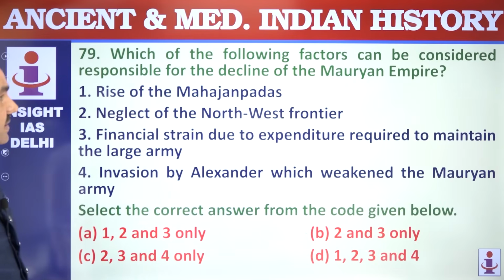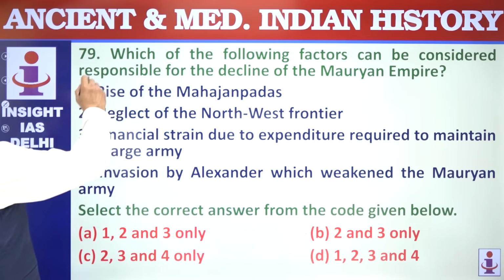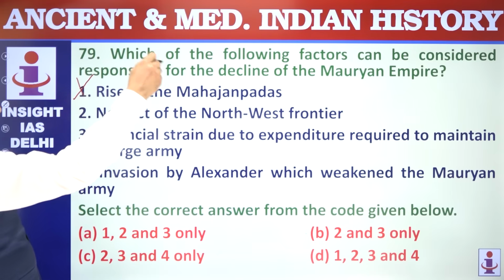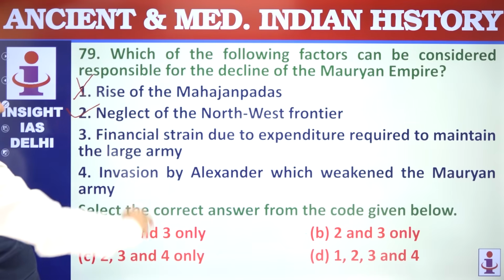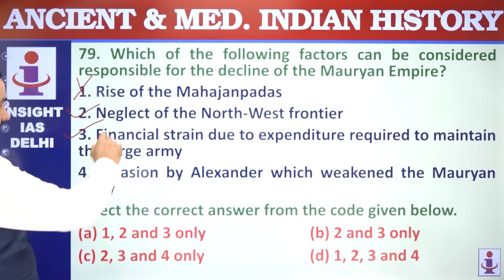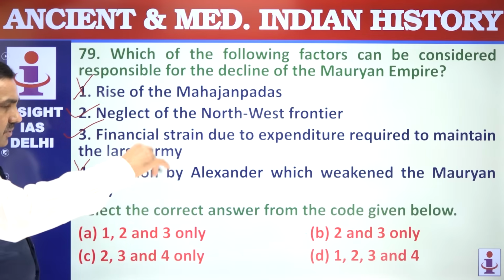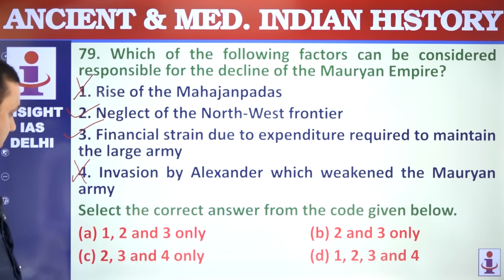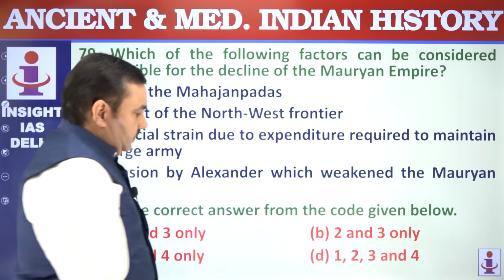17, which of the following factors can be considered responsible for decline of Mauryan Empire? Rise of Majanpadas, that's wrong. Majanpadas were much before the Mauryans. Neglect of northwestern frontier, so foreign invasions started. Financially strained due to expenditure of large army, correct. Alexander was before Mauryan Empire, 2 and 3. B.